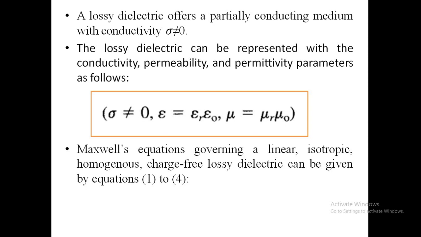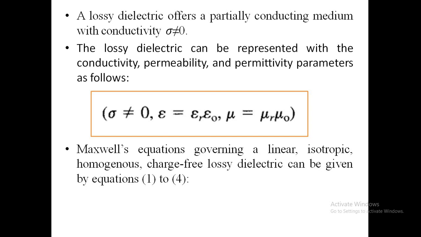Conductivity sigma is not equal to 0, and permeability mu is equal to the product of mu r and mu naught, where mu r is the relative permeability of the medium and mu naught is the permeability of free space, and permittivity epsilon is given as the product of epsilon r and epsilon naught, where epsilon r is the relative permittivity of the dielectric and epsilon naught is the permittivity of free space.